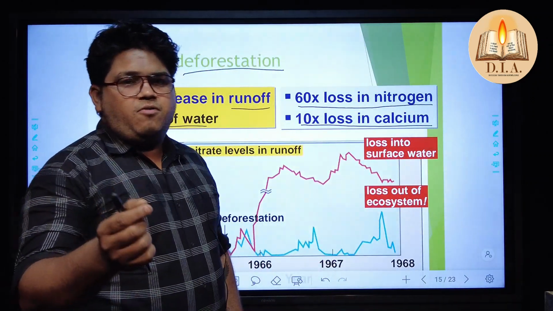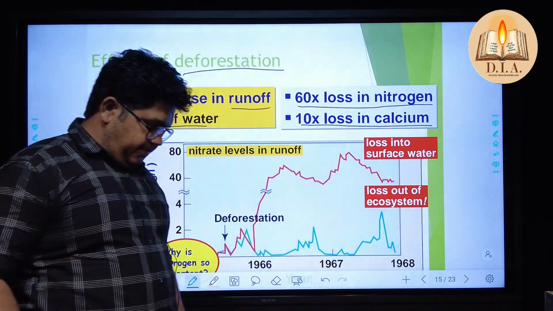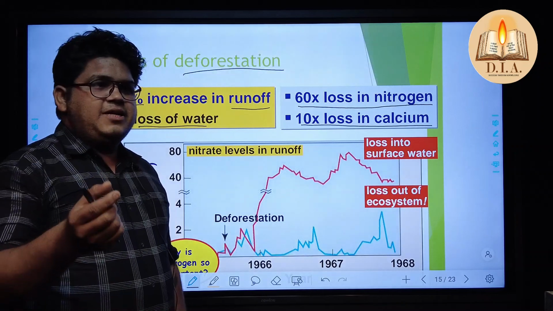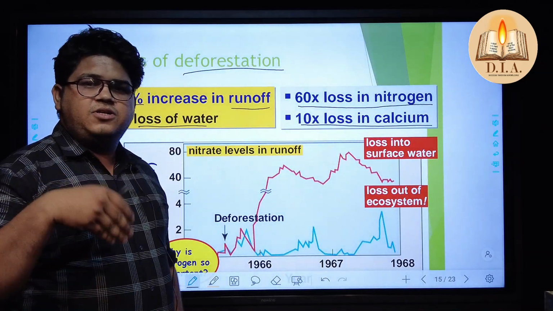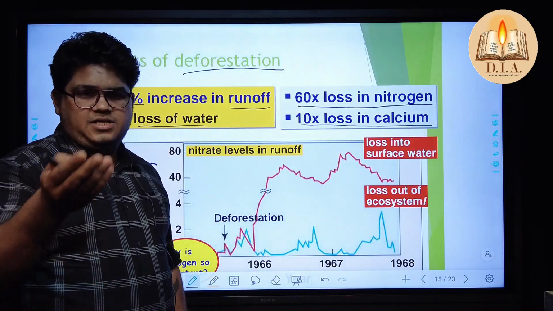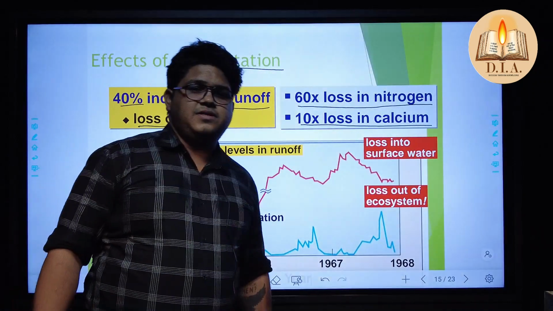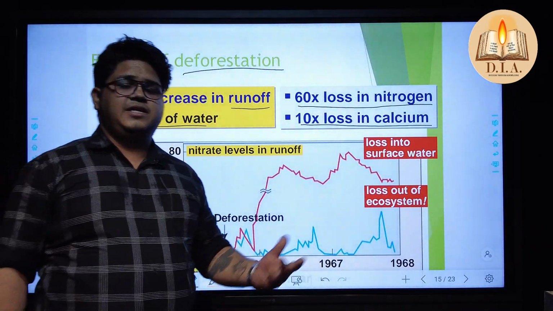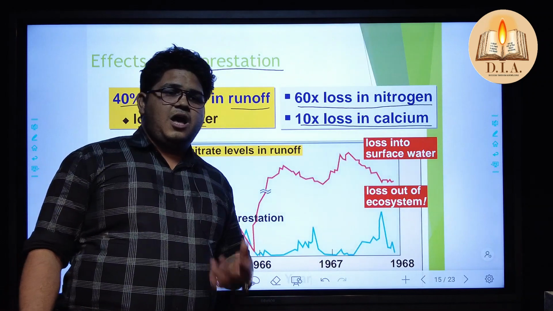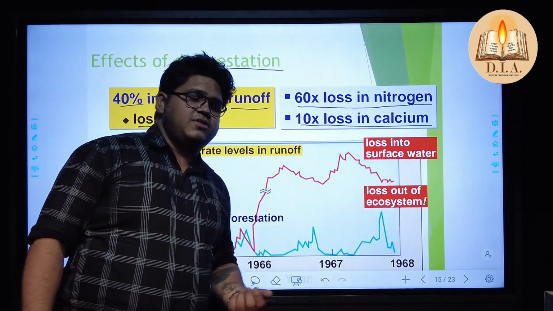78% nitrogen we found in our earth. So 78% nitrogen, how does it go into the land? As you know, the farmers are producing different kinds of cereals, grains, pulses. How do they get the nitrogen?